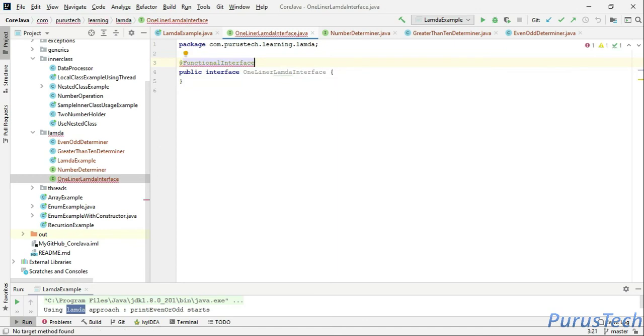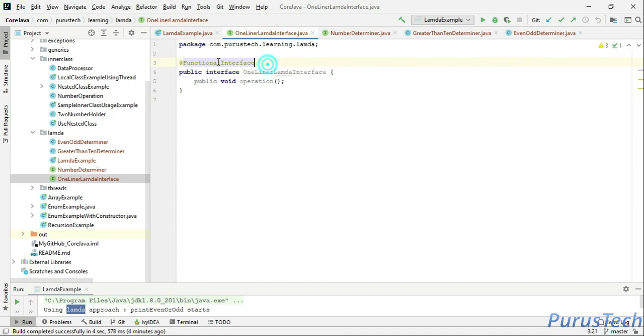What is the advantage of giving this annotation? I'll let you know. So here I have given functional interface, and let's write public void operation. This has become a functional interface because it has only one abstract method.